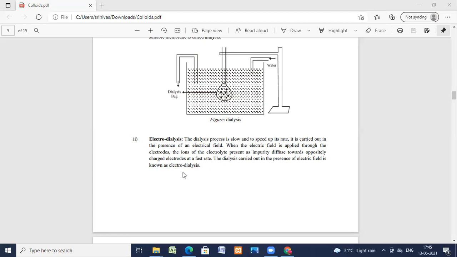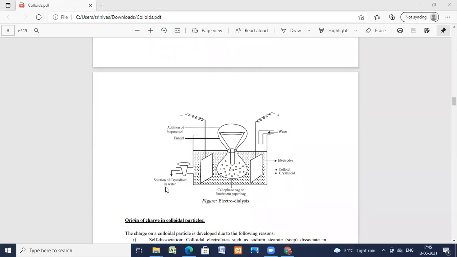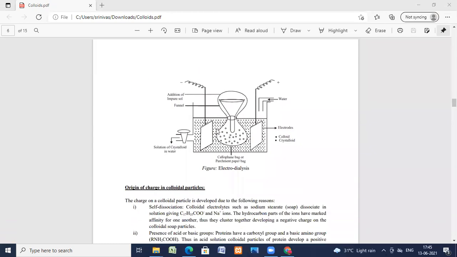Okay, so this method is clearly given. Here, the cellophane bag, parchment paper bag, the container, this contains the colloid.